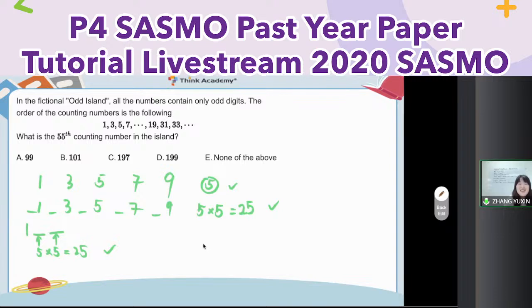Do addition, exactly 55, right? 5, 25, and 25. 55 numbers. So I only need to find out the last very special number, less than 200. Who's that? Okay, 200 is always not right. The last one, 199, odd. So the answer is equal to 199. We choose D here.